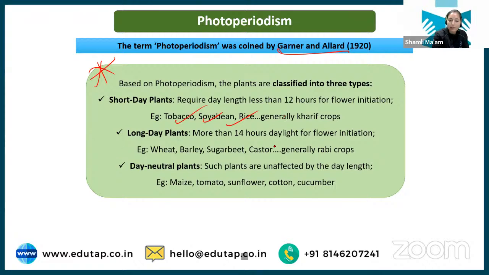Then we have long day plants, where day length required is more than 14 hours for flower initiation. Okay? Here wheat, barley, sugar beet, castor, these are the examples.